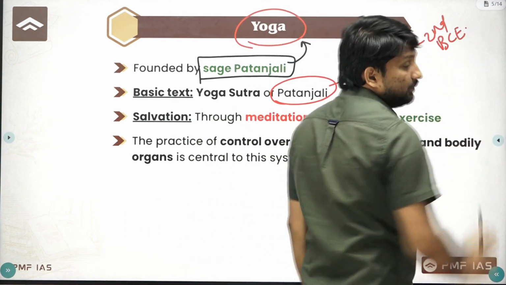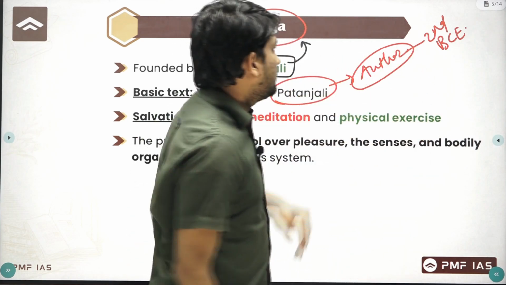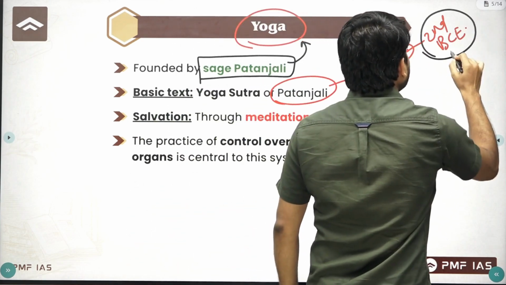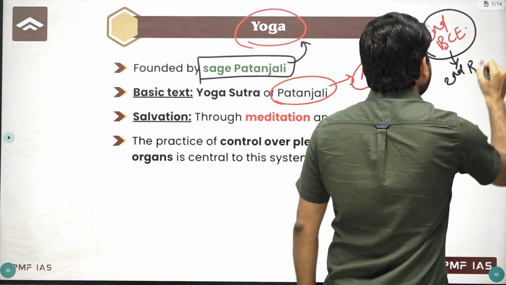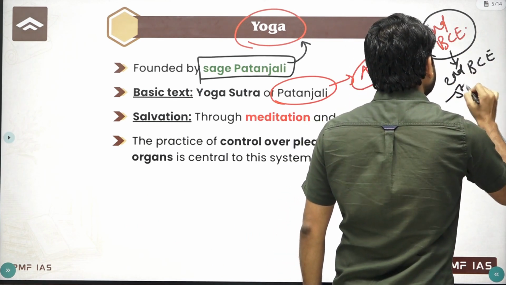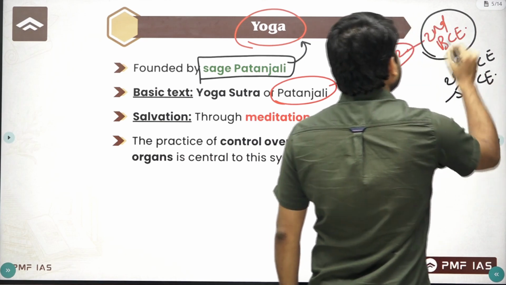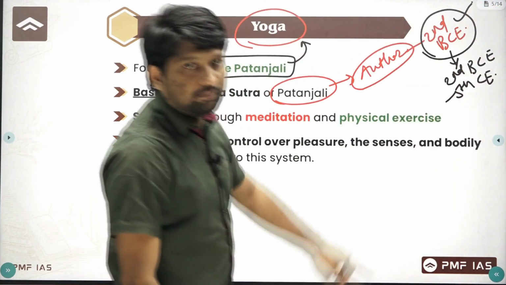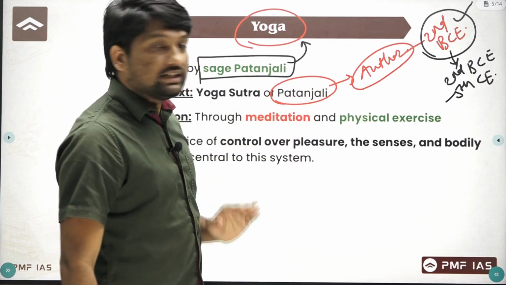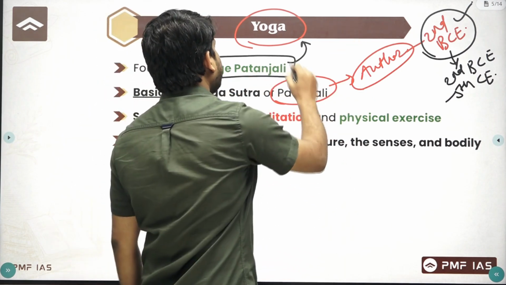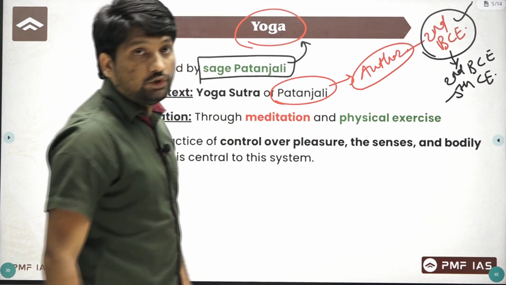Some scholars disagree and there are debates, so we consider Patanjali from the 2nd century BCE to the 5th century CE. This sage Patanjali has given the philosophy of yoga.